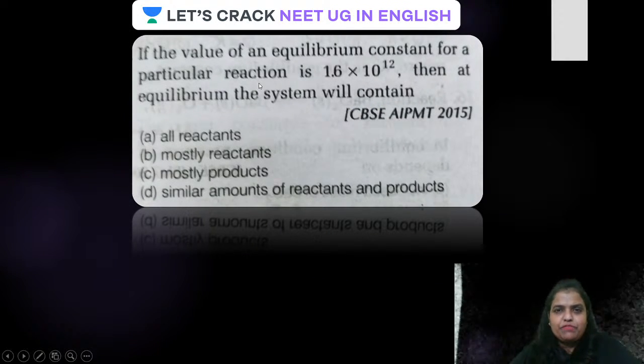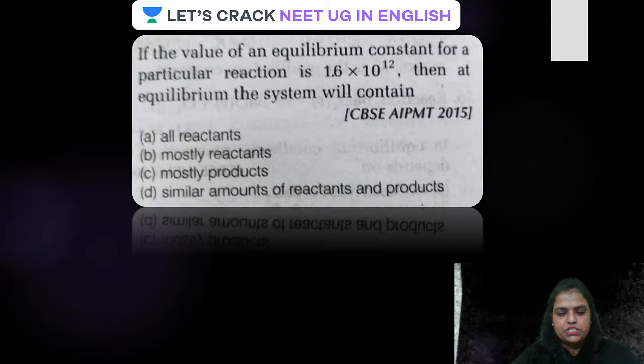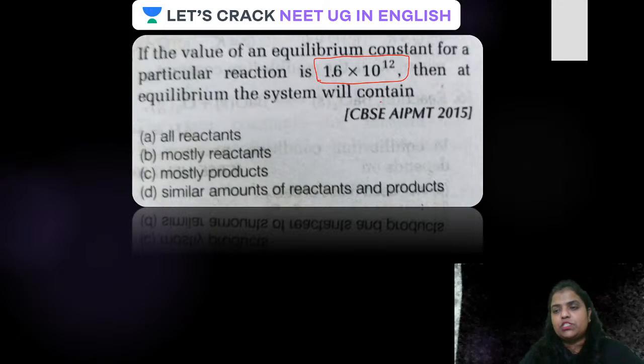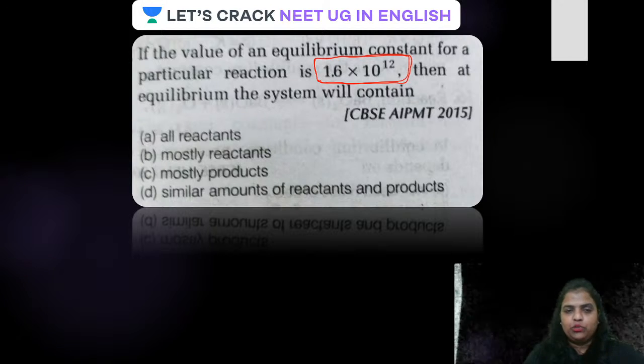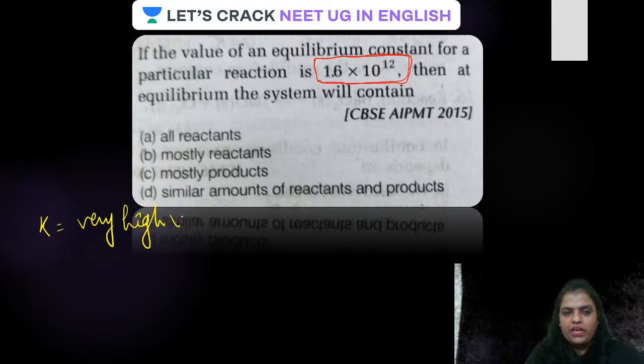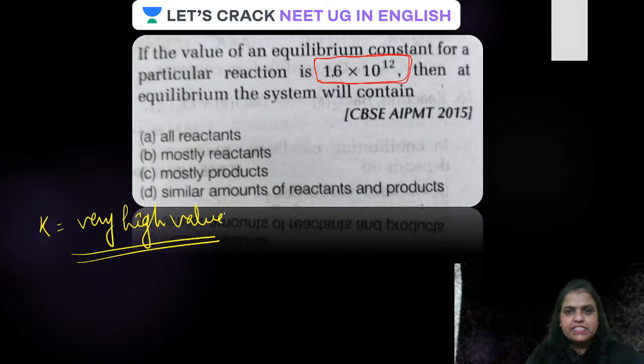Now the next question is, if the value of an equilibrium constant for a particular reaction is given as 1.6 into 10 raised to the power 12, then at equilibrium the system will contain... Remember, guys, this equilibrium constant is a very high value. 1.6 into 10 raised to the power 12 is a very high value. Is that clear, guys?